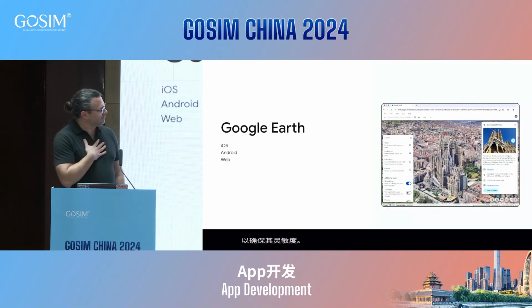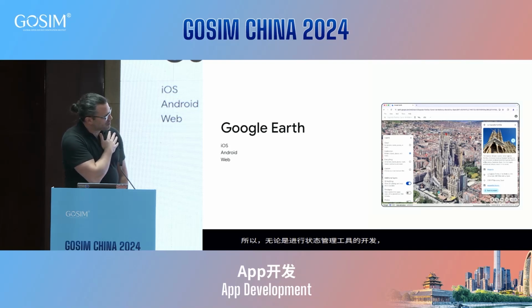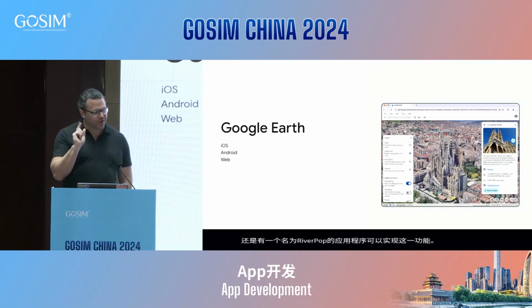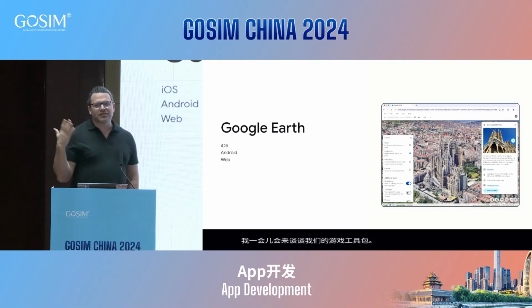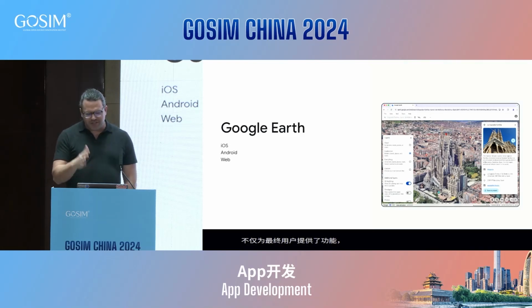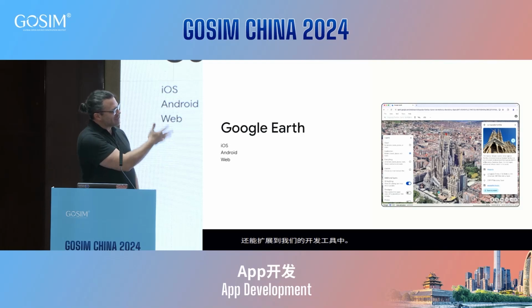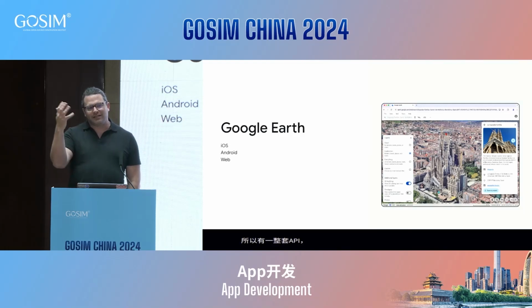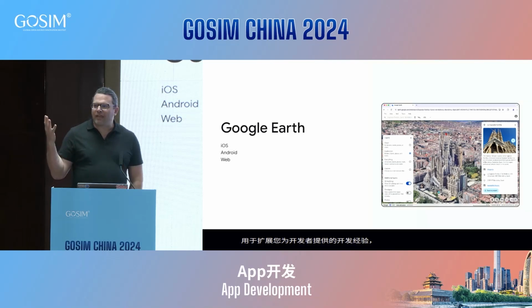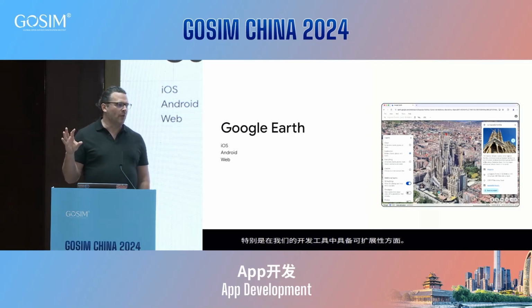A favorite example of mine, this is a slide I made when I spoke at Barcelona earlier this year, is Google Maps and Google Earth. I'm sorry, not Google Maps, Google Earth, different teams. So Google Earth also has a problem. They have this really powerful 3D engine that lets you fly around the Earth, if you are familiar. But they have all this UI on the side, you want to show details about the places you're visiting, UI to keep track of favorites or edit properties and things. And they had to re-implement that 3 times for iOS, Android, and the web.